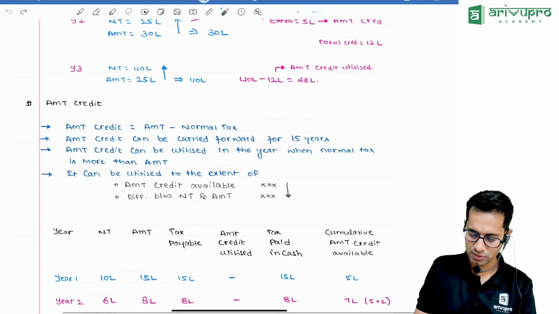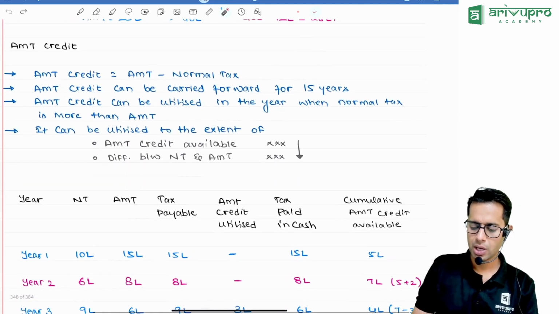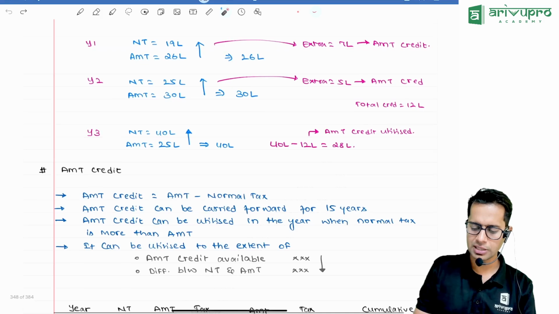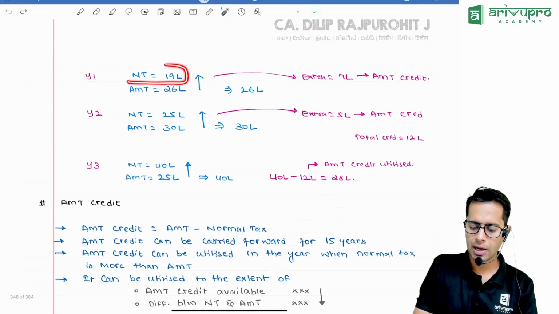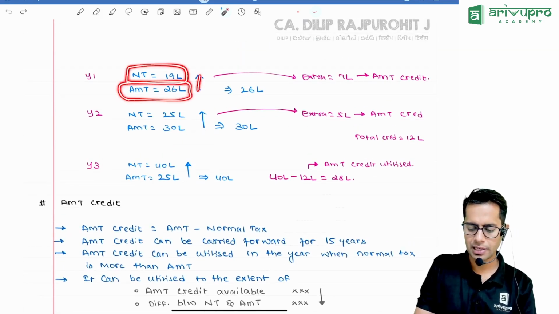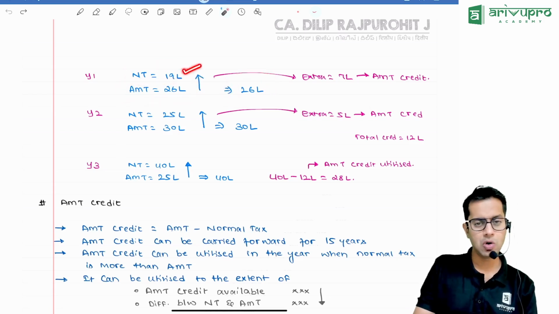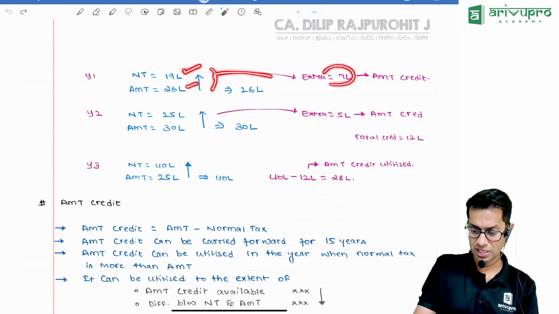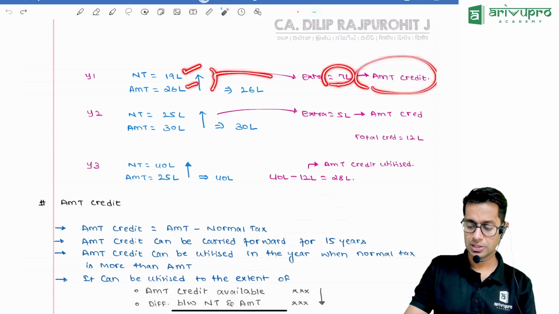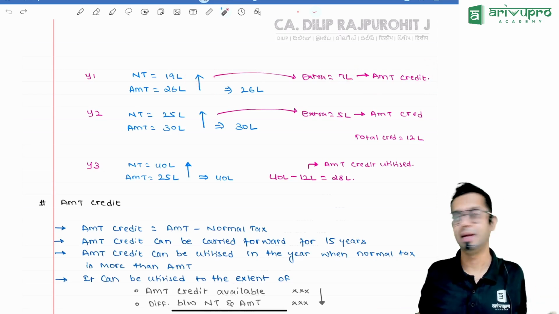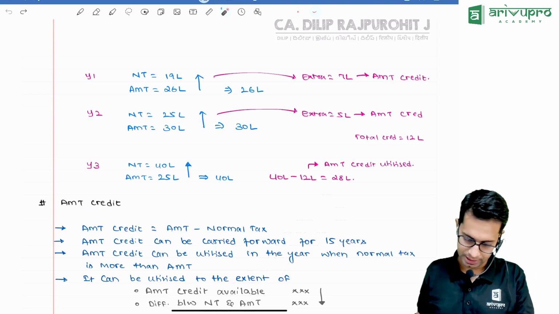So 2-3 questions I have solved. Now please note, what do you mean by alternate minimum tax? Meaning the tax which I have to pay normally. What is the tax which I have to pay? My normal tax or alternate minimum tax, whichever is higher. Correct? So if alternate minimum tax is higher, I'll pay alternate minimum tax. Now don't you think I was liable to pay only 19 lakh rupees, but I paid 26 lakh rupees. So can I say I paid extra 7 lakh rupees? That 7 lakh rupees extra which I have paid is AMT credit. That is given to me as AMT credit.